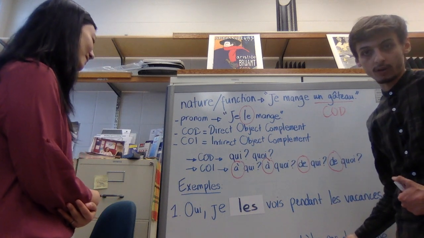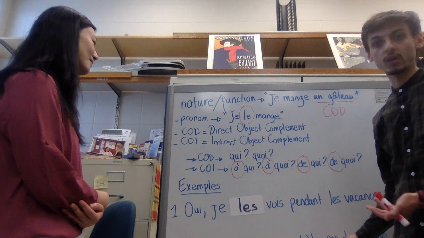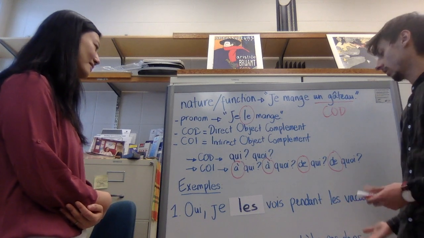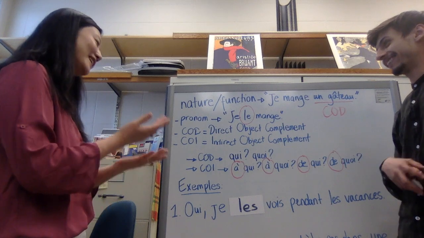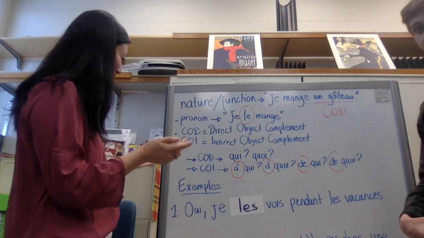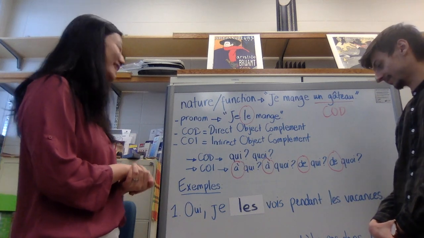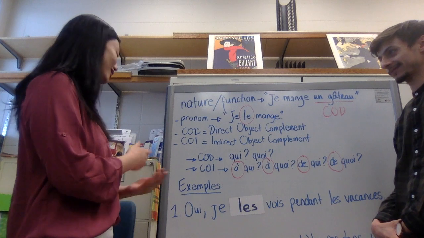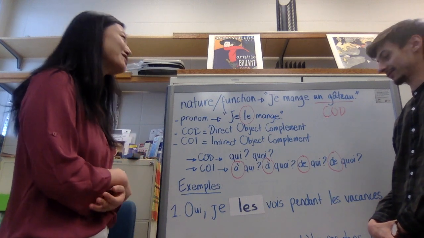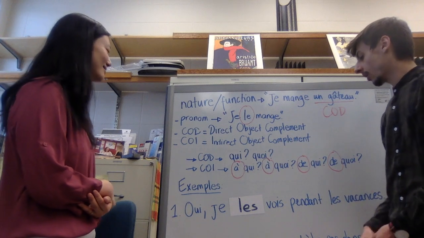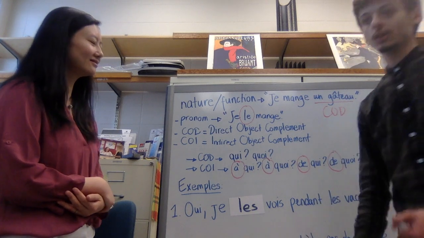If we take another example, this time with the negative form. I will ask Florent another question because we're still on vacation and traveling. So Florent, est-ce que tu achètes ton billet d'avion dans une agence de voyage? To that, I would answer non.